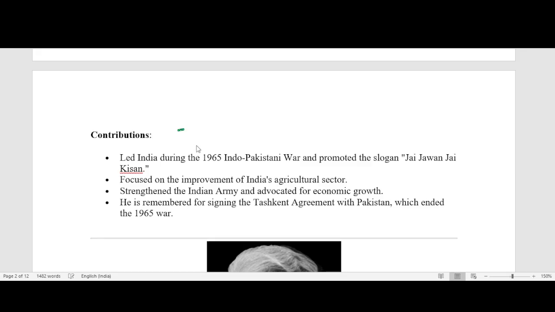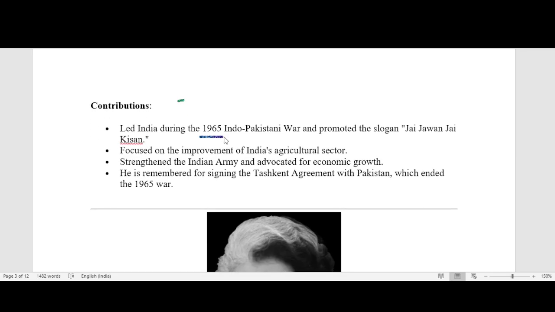His contribution: led India during the 1965 Indo-Pakistani War and promoted the slogan Jai Jawan Jai Kisan. Focus on improvement of India's agriculture sector, strengthening the Indian Army and advocated for economic growth. He is remembered for signing the Tashkent Agreement with Pakistan, which ended the 1965 war.